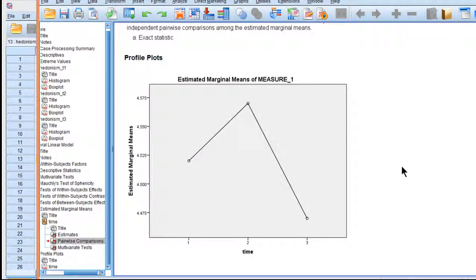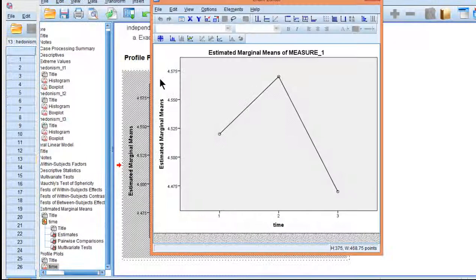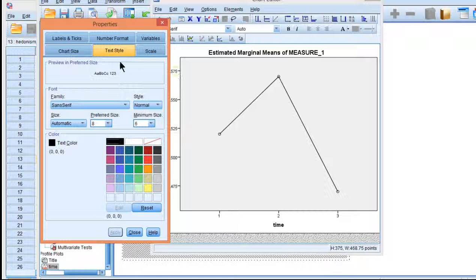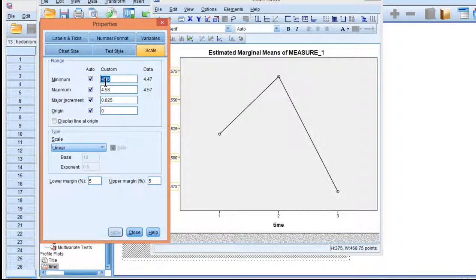So let's look at the plot. Well, it looks like something a little bit bizarre, doesn't it? It looks like hedonism is increasing from time 1 to time 2, and then it decreases to time 3. But if we actually put this on a 10-point scale, let's assume that's what it was measured on. Let's say it was measured on a 1 to 10-point scale.